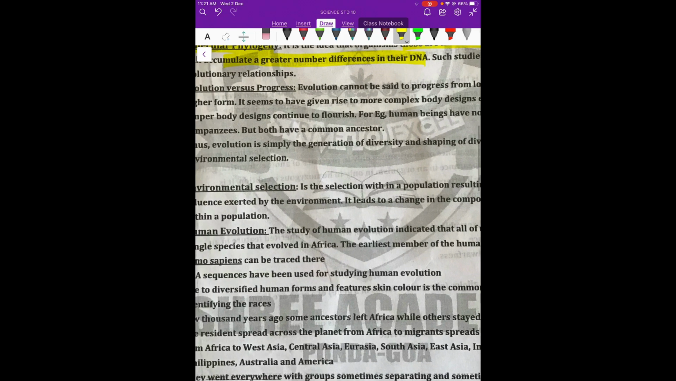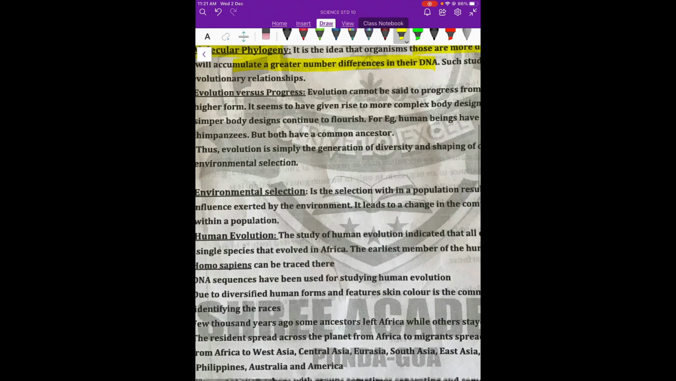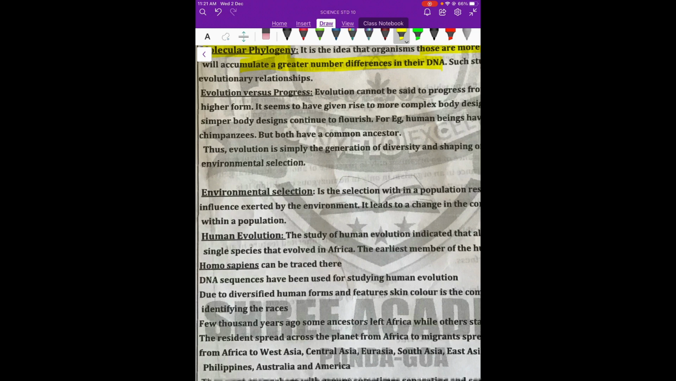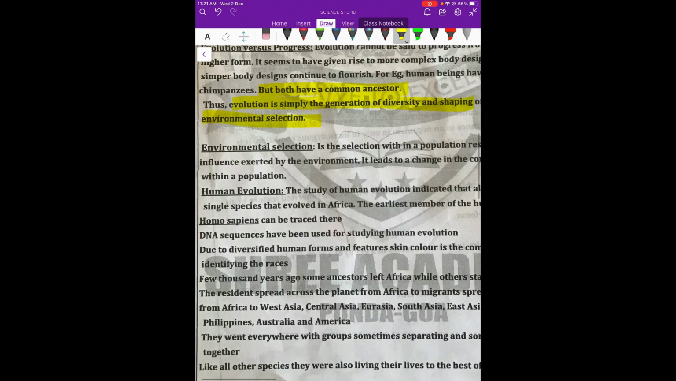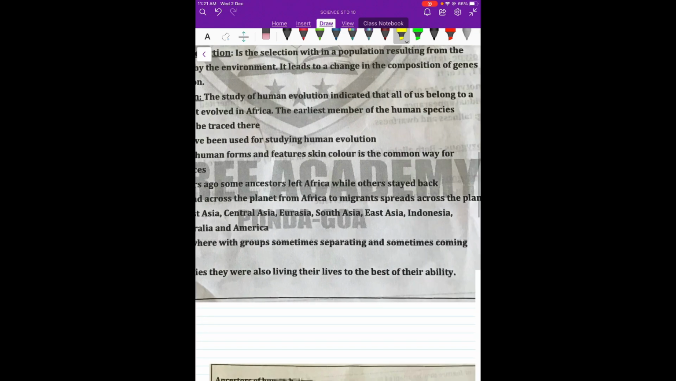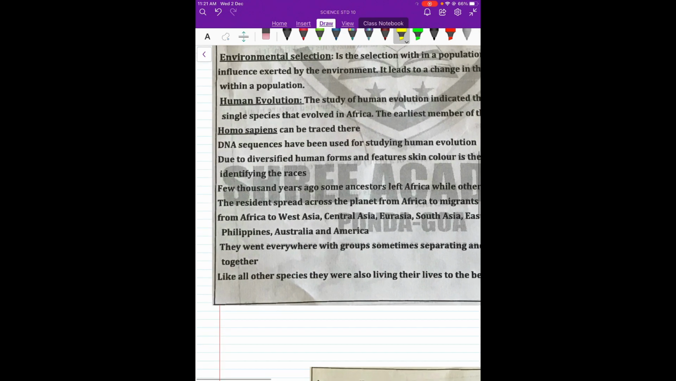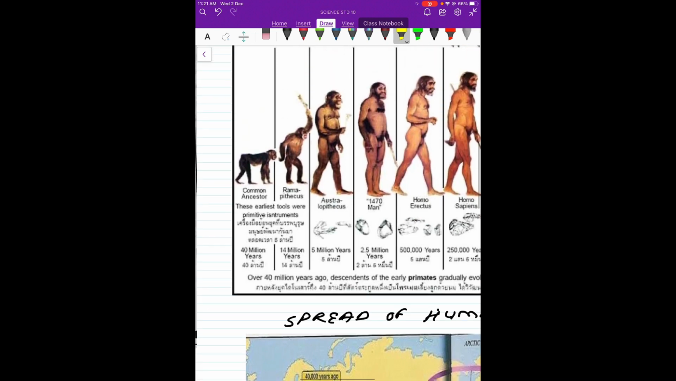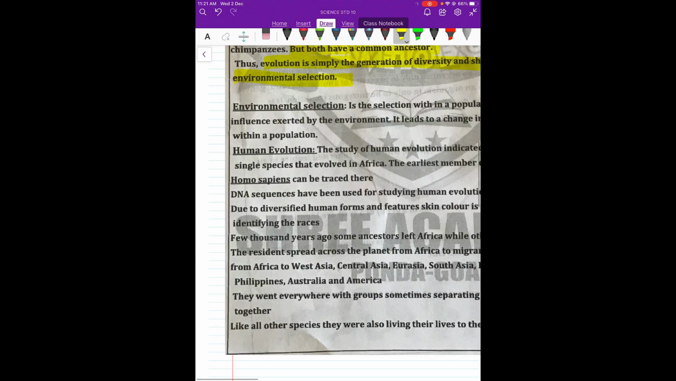Now it is commonly said that humans have evolved from chimpanzees. It is a very slow process. Only thing is they have not evolved directly from chimpanzees, but they both have a common ancestor. So evolution is carried out by adaptation, environmental selection, and such things. Then we will go to human evolution.